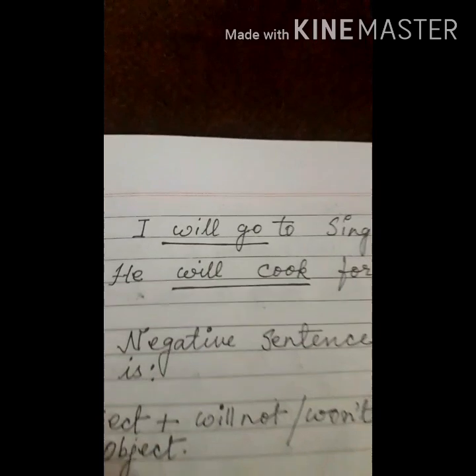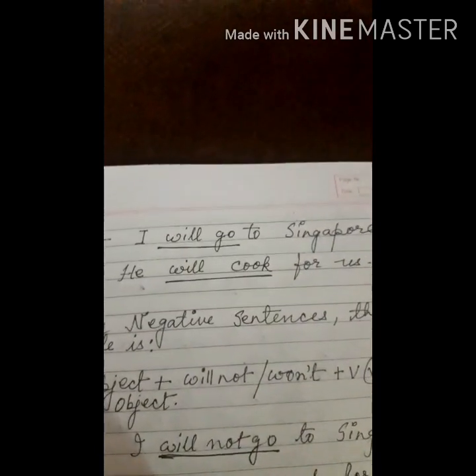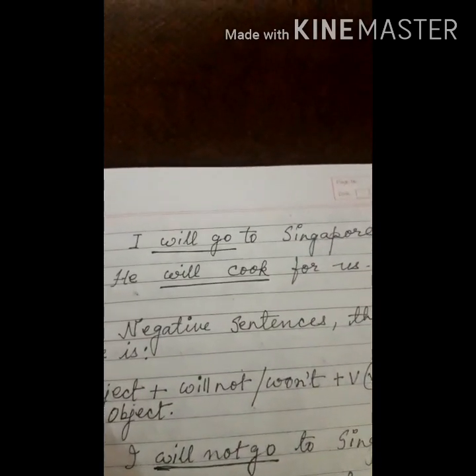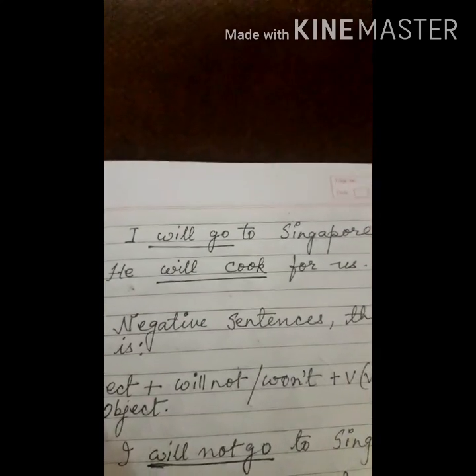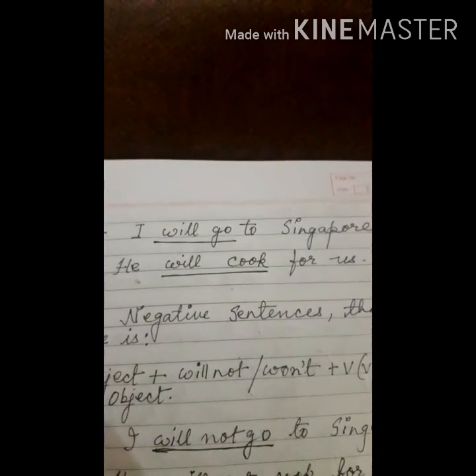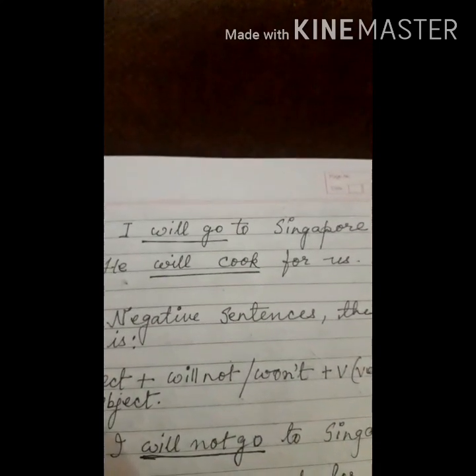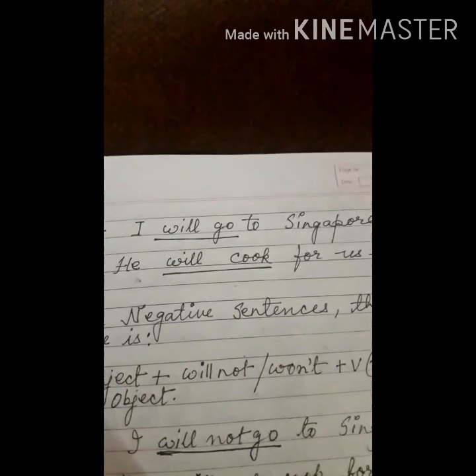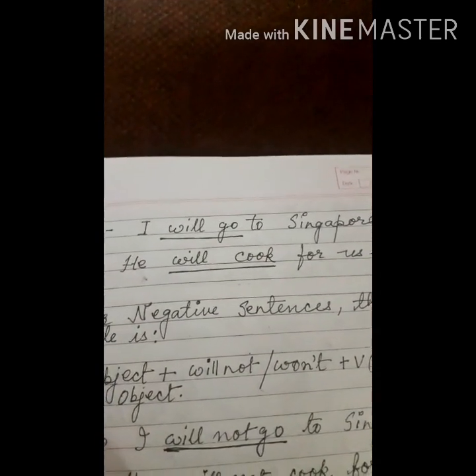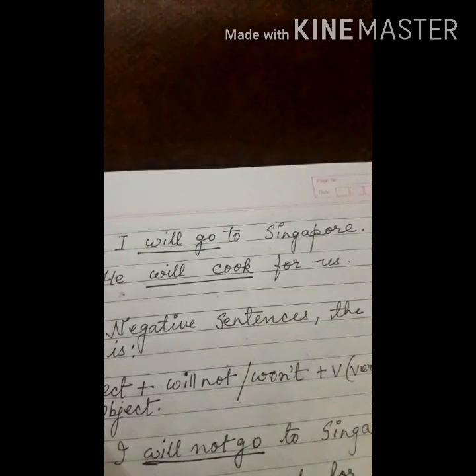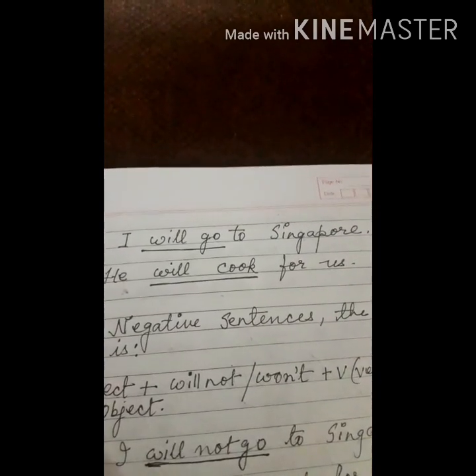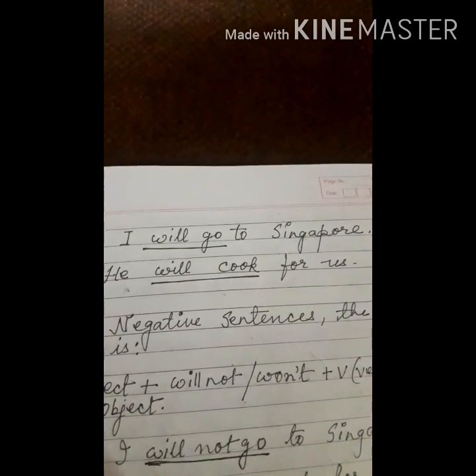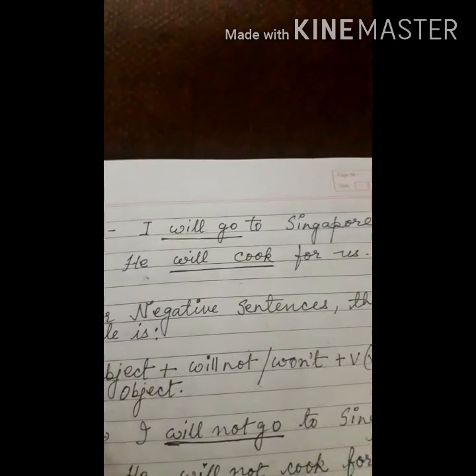Similarly here, I is the subject, will is the simple future form, then go is the verb in base form, and Singapore is the object. Similarly, he is the subject, will cook is the simple future form of verb, and us is the object.